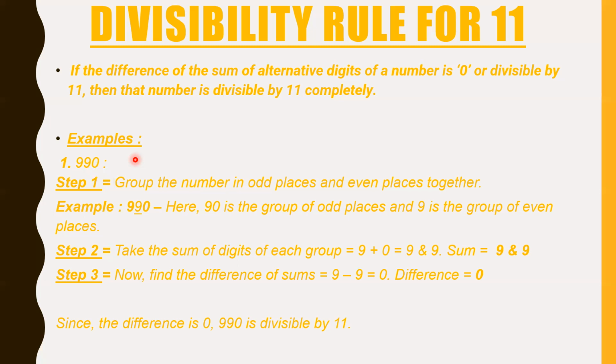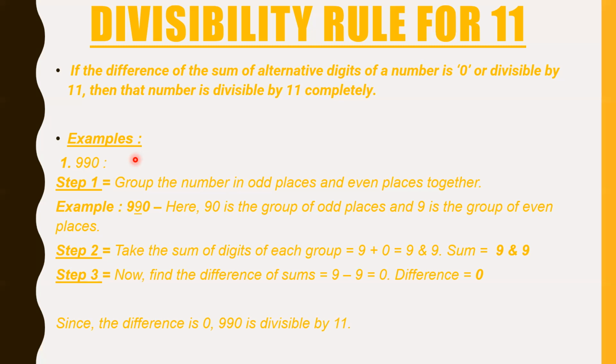Step 2 is we have to take the sum of the digits. So 90 is one group and 9 is another group. 9 plus 0 is 9 and 9 itself is 9. So the sums are 9 and 9. Then the difference between the sums of the digits in the alternate places of a number should be 0 or divisible by 11. Hence we come to know that 990 is divisible by 11 because the difference is 0.